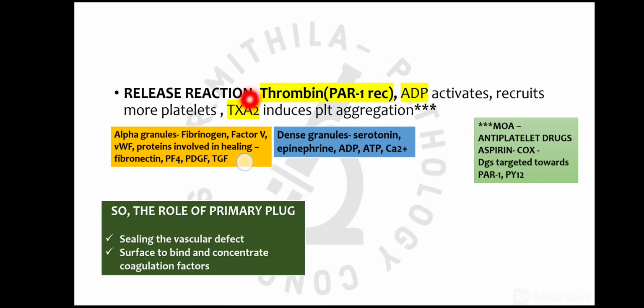Then there is another important factor, thromboxane A2, which is formed by the cyclooxygenase enzyme, and it induces platelet aggregation.